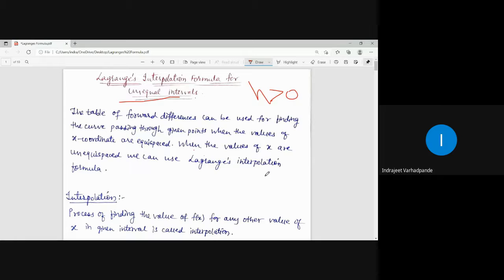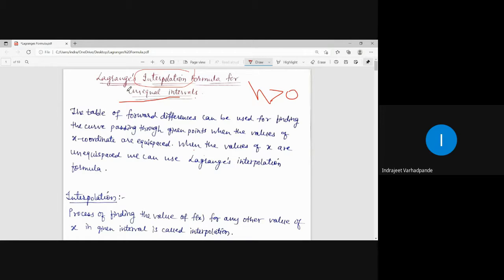Lagrange's formula is applicable to intervals or arguments which are equally spaced as well. Though the name is for unequal intervals, we can still apply it whenever the arguments are equally spaced. Now, what do we understand by interpolation?